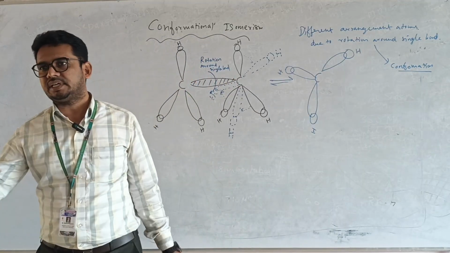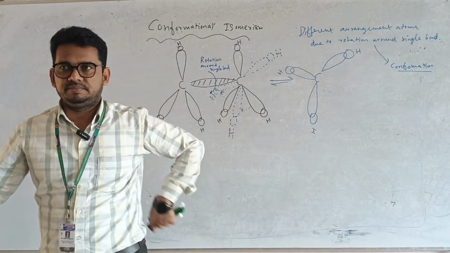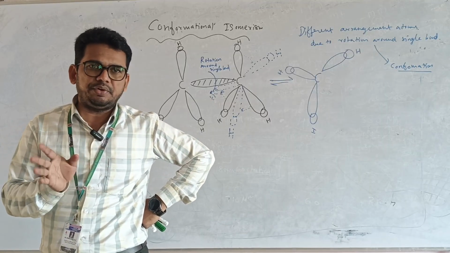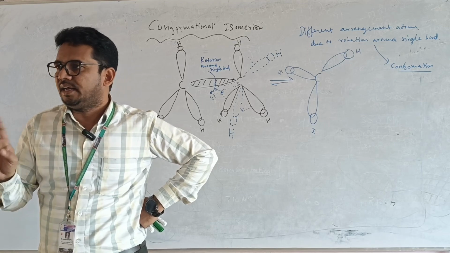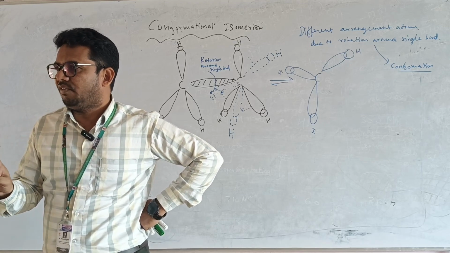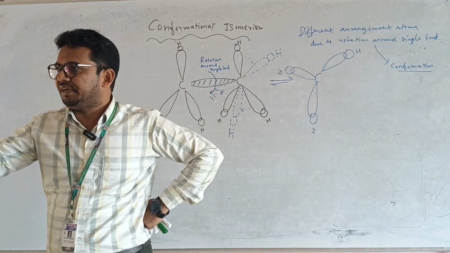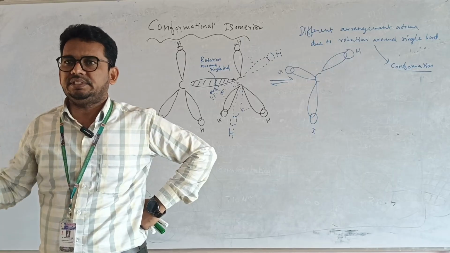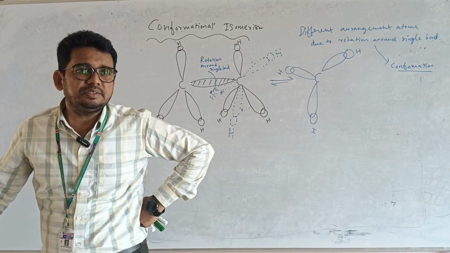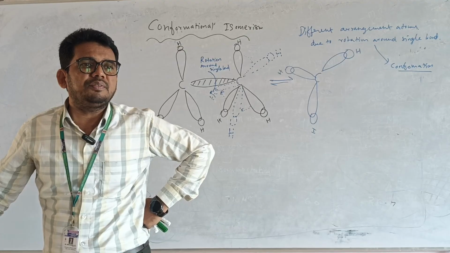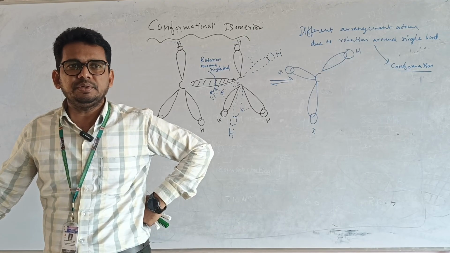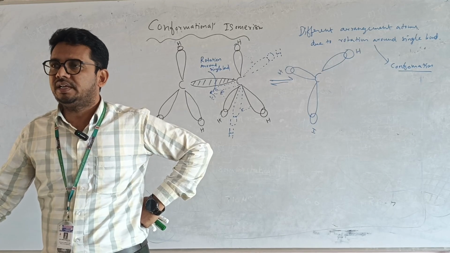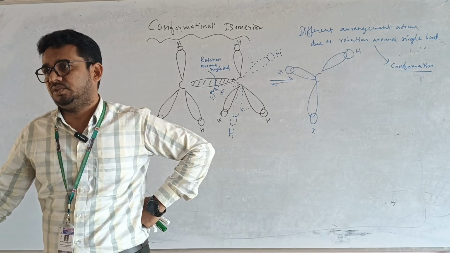It means one form is converted to another form. A little bit of the arrangement is going to be changed. The atoms or groups are not going to be changed in this case; atoms will remain the same. Only the arrangement is going to change. Due to the change in arrangement, they produce the conformation. That type of isomers we call conformational isomers.